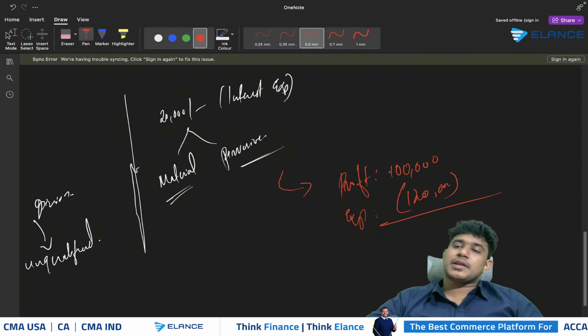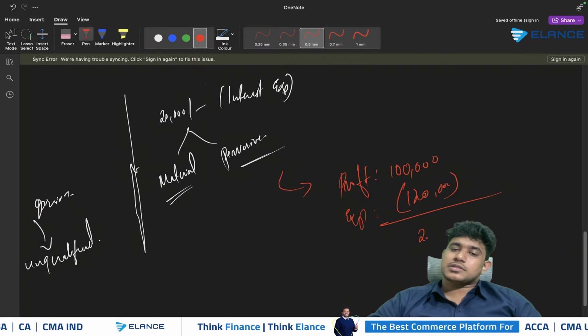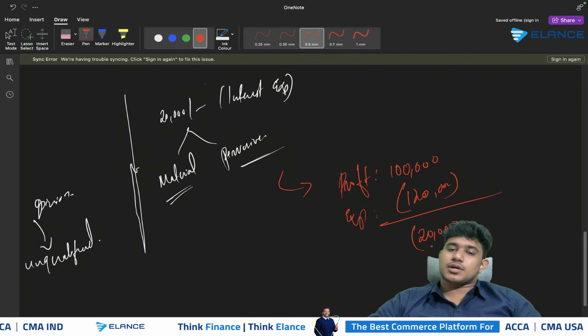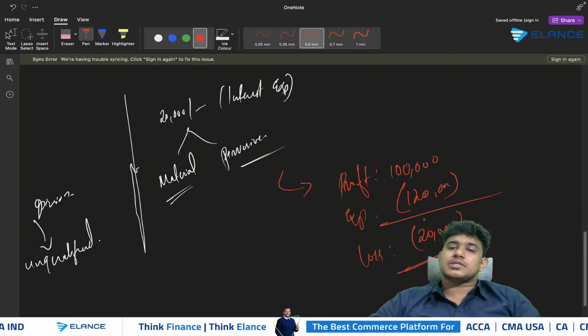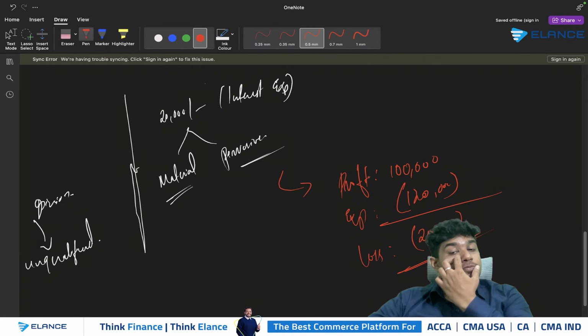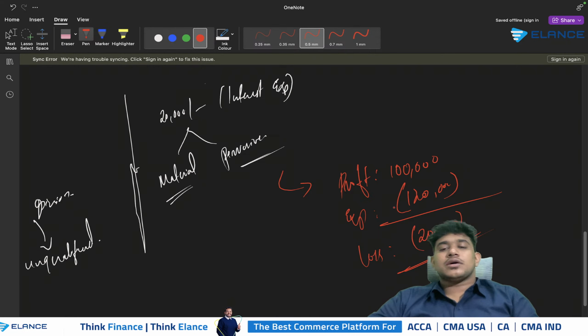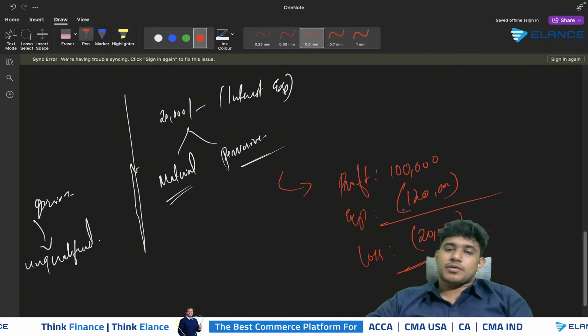So what will happen if this mistake is actually adjusted in the company's FS? The company will result in a loss of 20,000, right? So in this case, the amount of mistake is pervasive because the company's profit is restated into a loss once the mistake is adjusted. So this amount of mistake can be treated as pervasive.